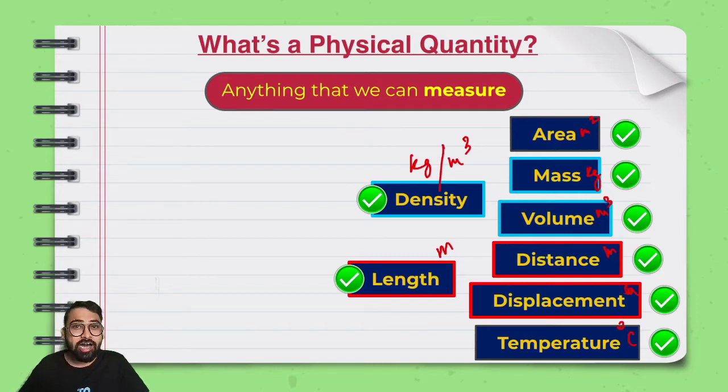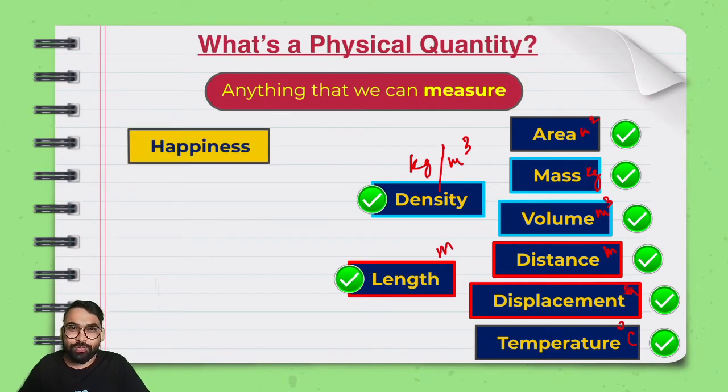Let us say I ask you that India wins the World Cup. How happy are you? You cannot tell that I am this happy, this happy. I am 20 kg happy. I am 50 degrees Celsius happy. No. Happiness does not have a unit. Happiness cannot be measured. It can just be said that I am either happy or sad.